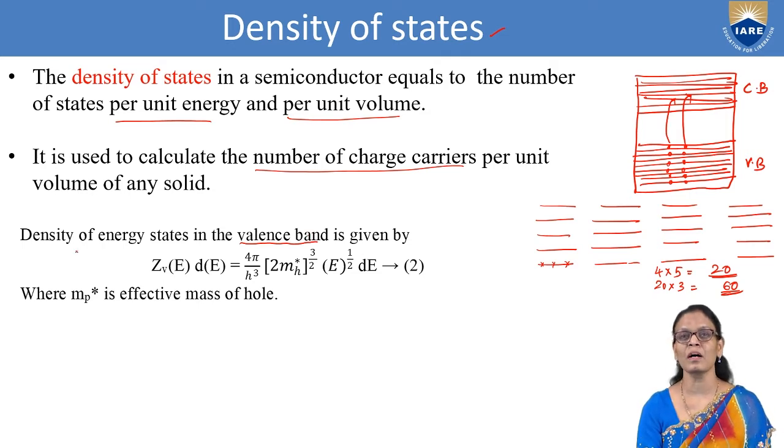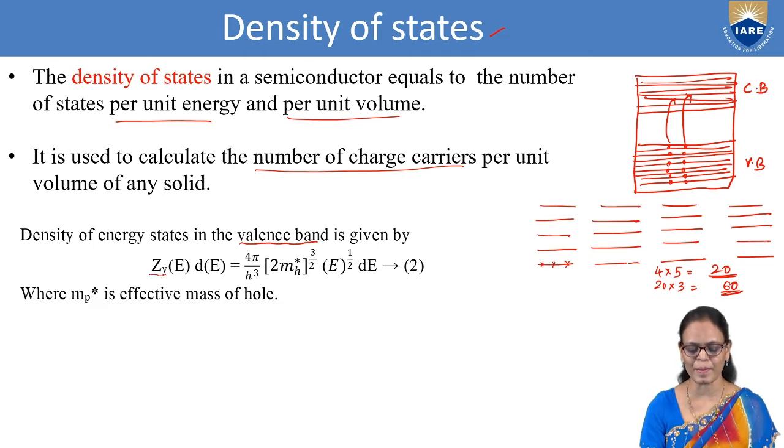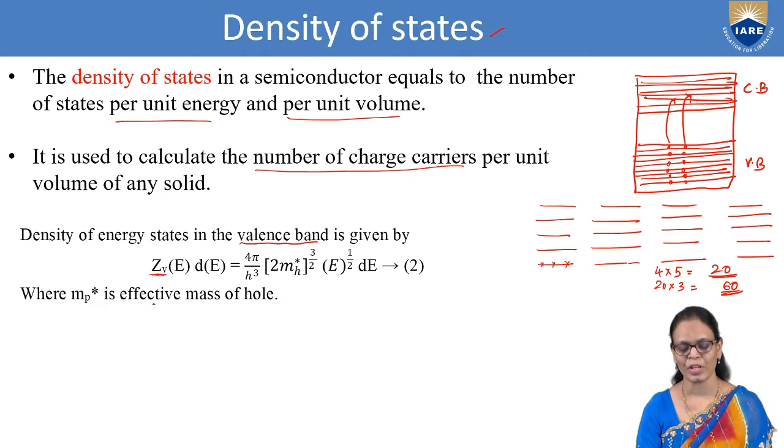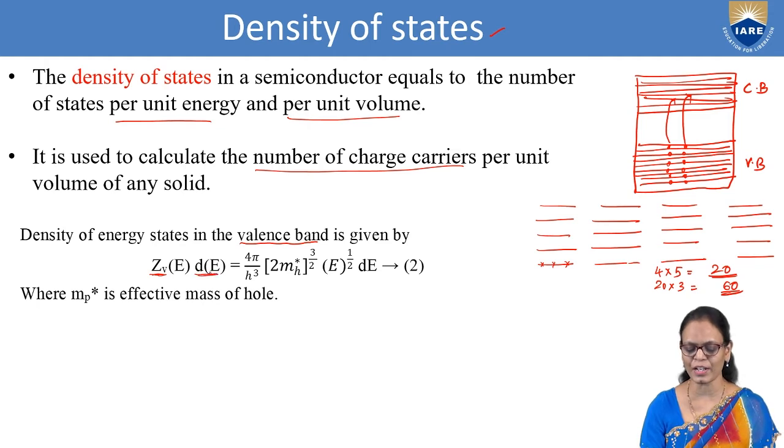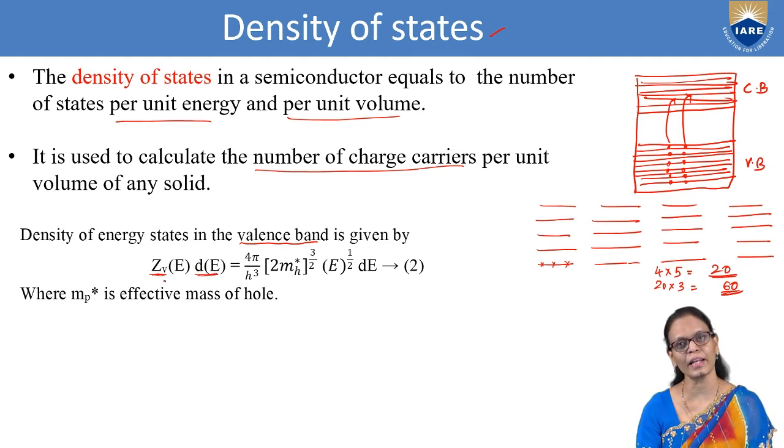So what is the expression for the density of energy states in the valence band? That is given by Zv(E) dE equal to 4π by h cube times (mh*) power 3 by 2 times E power half dE. I'll explain the terms. Z always represents the density of states within a small energy range dE that we consider, and then we will calculate for the entire band.